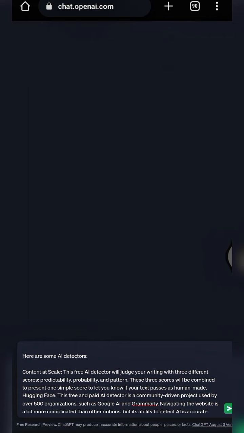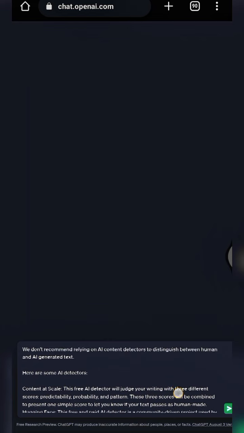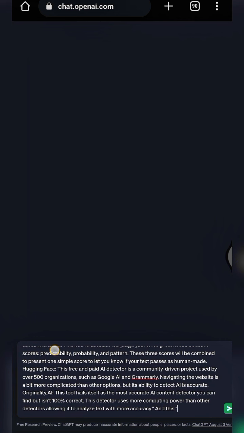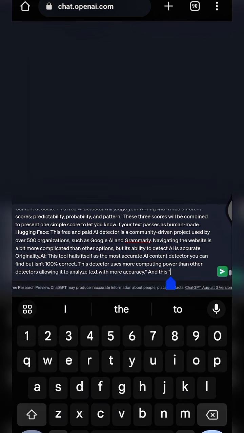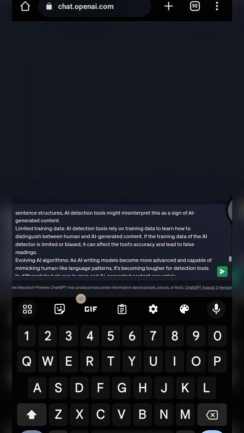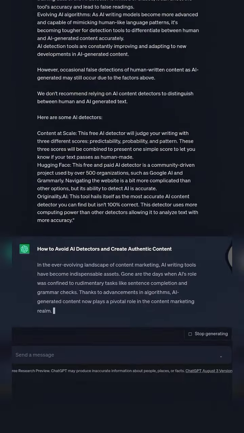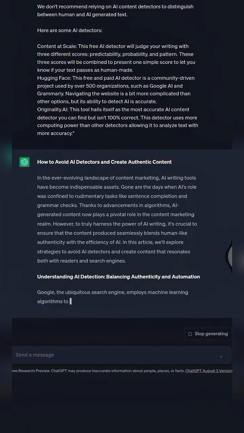These 3 articles you copy are the most trending articles on the Google search page. So ChatGPT will have enough SEO keywords to generate an article for you. That's the major reason for copying articles from the Google search page. You can just input a prompt into ChatGPT to write an article based on a title, and it will generate it. But if you want an SEO enriched article, you have to follow this method. I will just use one article for this video, but you can use up to 2, 3, it doesn't matter. Now let me click on send, and let's see what ChatGPT will generate for us. It's now generating. Let's wait for it.